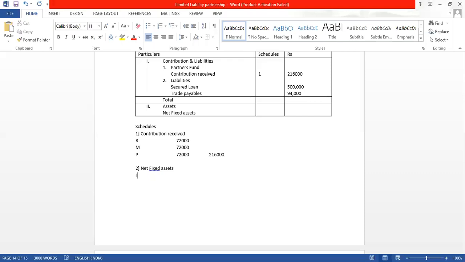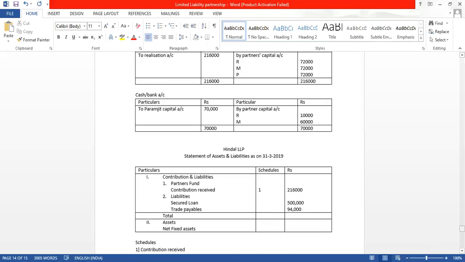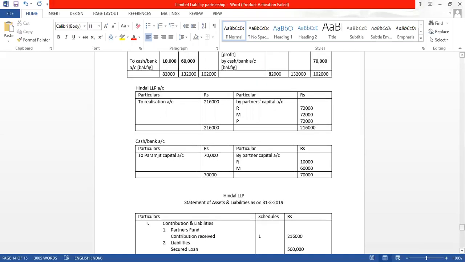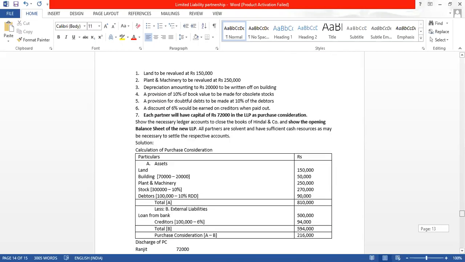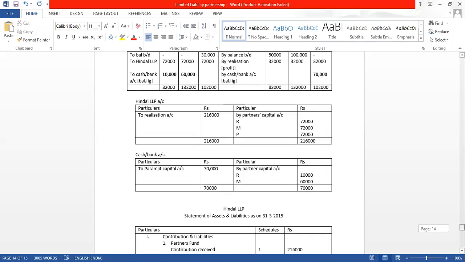So here we have land, building, and plant and machinery. So what is the amount? Land 1,50,000, building 50,000, and plant and machinery 2,50,000.